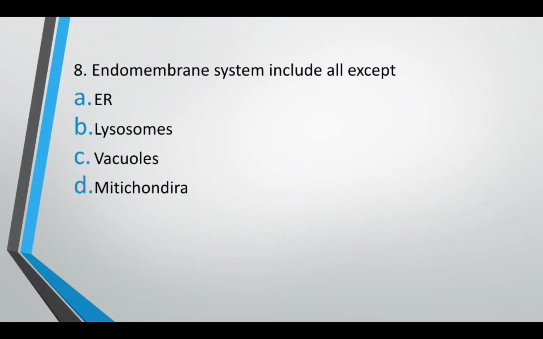Endomembrane system includes all except: ER, endoplasmic reticulum, lysosomes, vacuole, mitochondria. So which of the following is not part of endomembrane system? The correct answer is option D. Mitochondria is not part of endomembrane system.